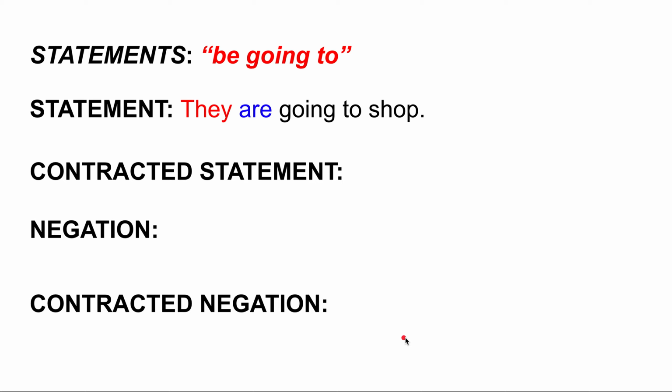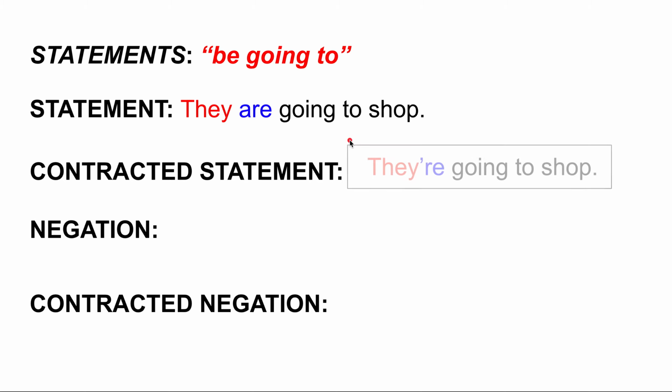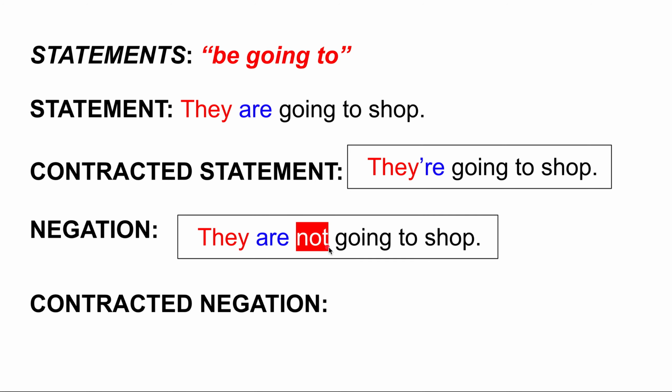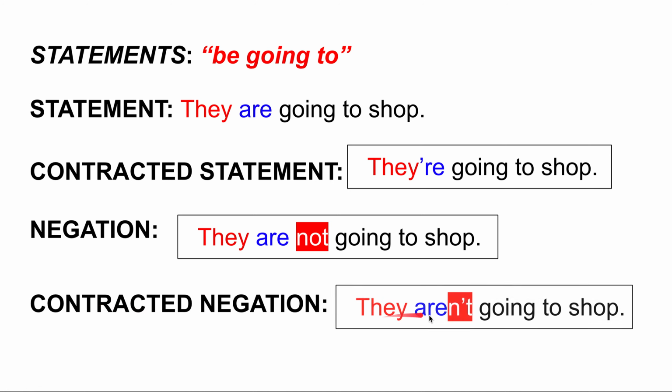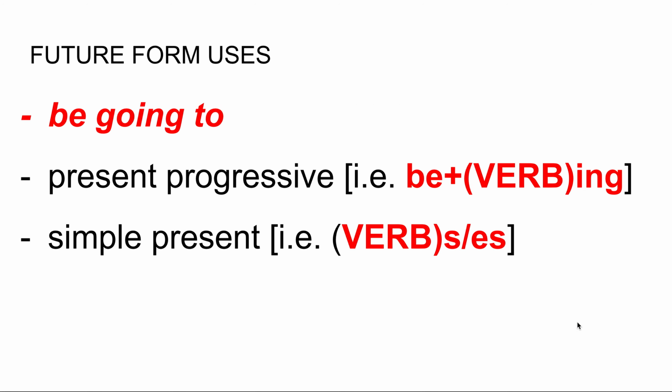Okay, let's look at an example. They are going to study. They're going to study. Negation. They are not going to shop. And the contracted negation. They aren't going to shop. Okay. Up until now, it's been pretty much a review. Let's look at some future form uses.